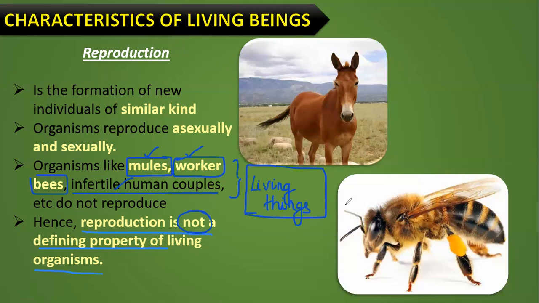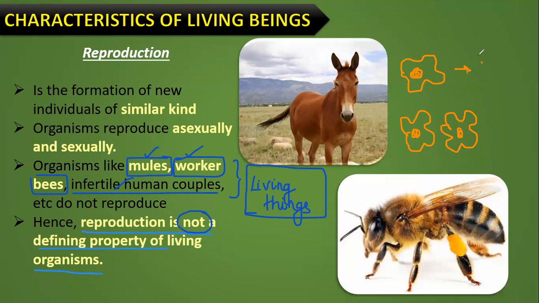What is growth in the case of unicellular organisms? Suppose in amoeba, let me show you a great example. You have to tell me in the chat box. In amoeba, this is the parent amoeba, and it will split up into two.